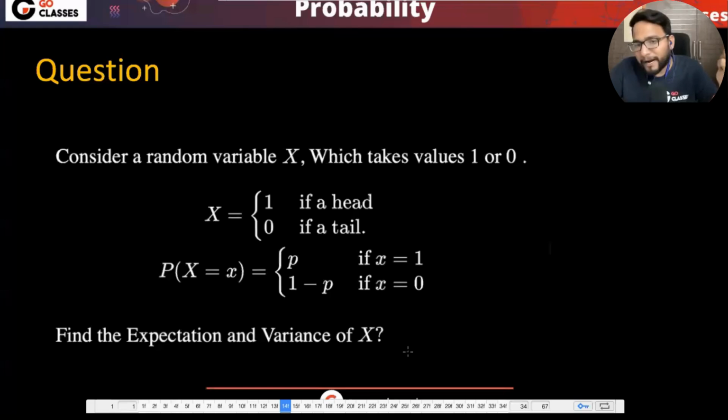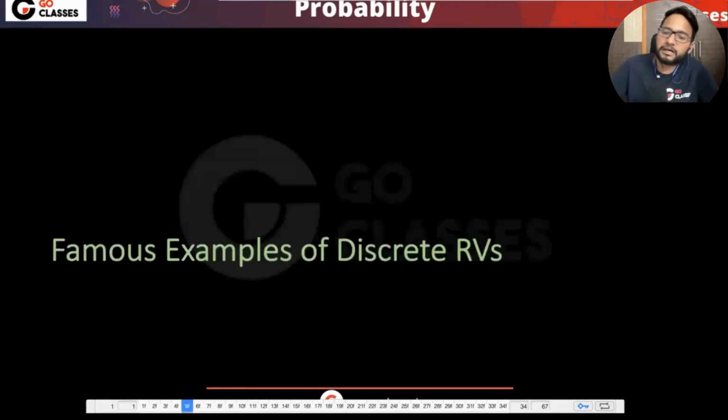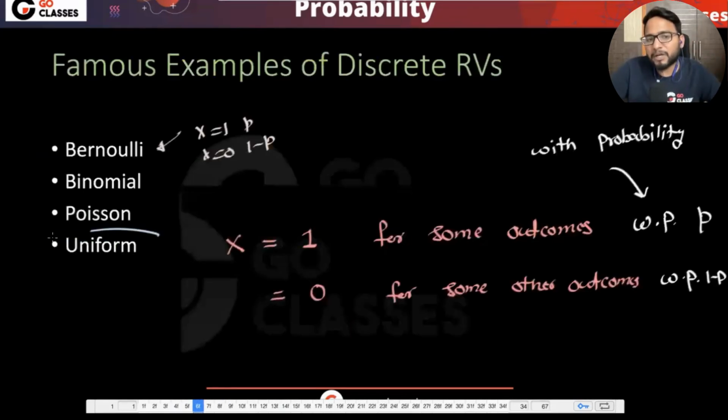Which means that they might not give you the PMF sometimes. Sometimes they will just give you the name. Maybe they will just say that it is a uniform random variable. At that time, they might not give you the PMF. Maybe they can just say it is a Poisson random variable. At that time, they might not give you the PMF. Similarly, they can say that it's a binomial random variable. At that time, they might not give you the PMF. That is the only thing. That's why we have to know, given a name, how to understand that name. That's why we are studying this topic.